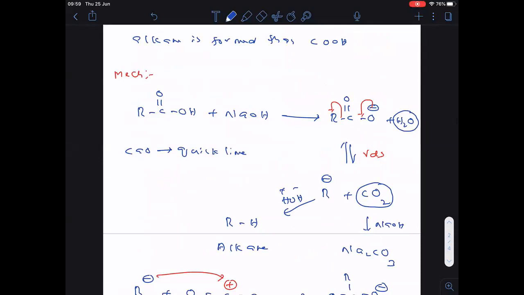Clear? This is one important point to be noted here. CaO is said to be quicklime because it quickly removes the water.